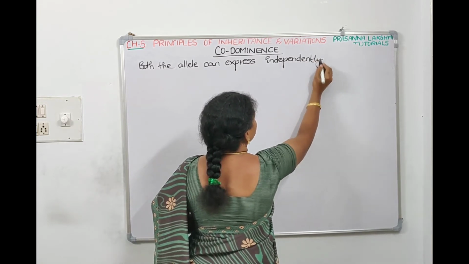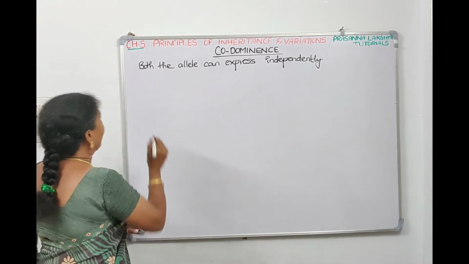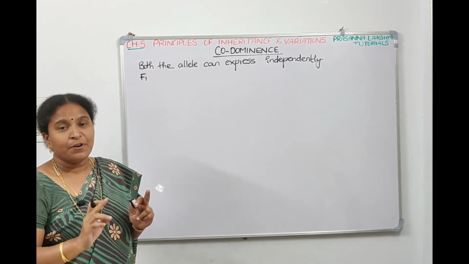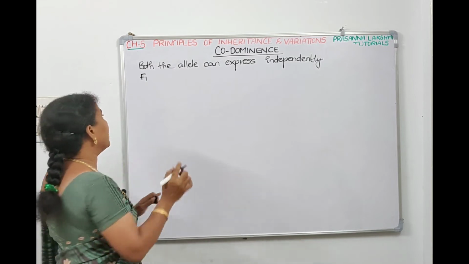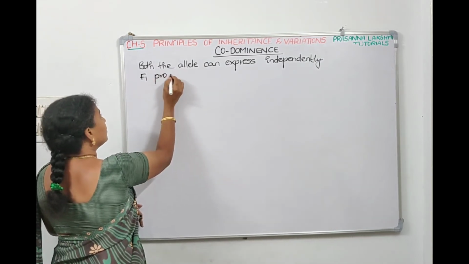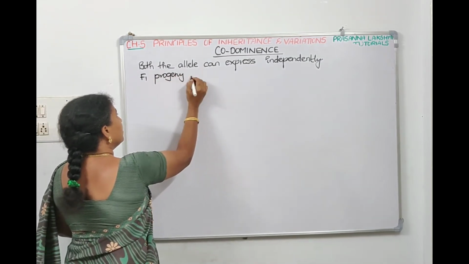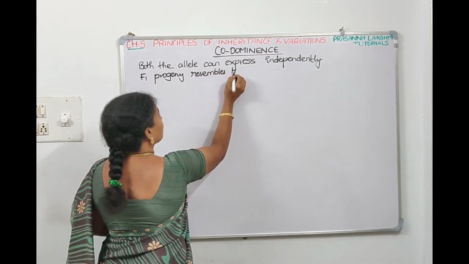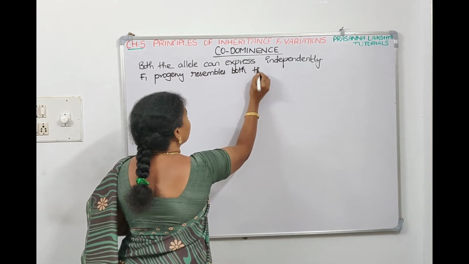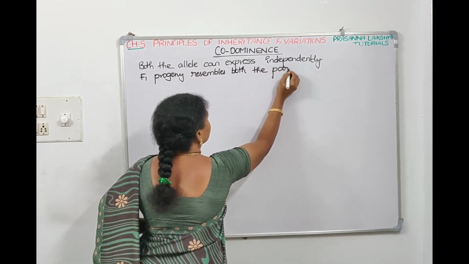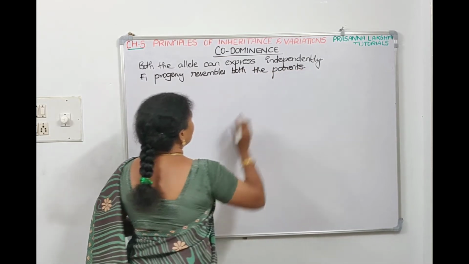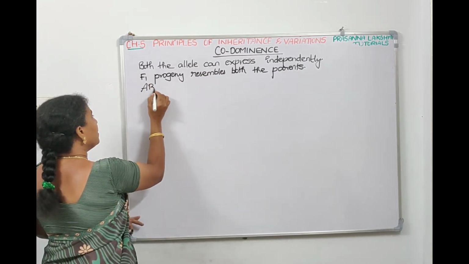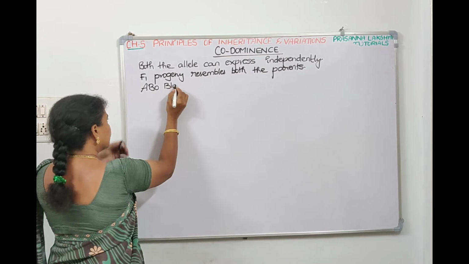Both the alleles can express independently, and since both the alleles are expressing independently, the F1 progeny resembles both the parents. Right, so the example for codominance is ABO blood grouping.